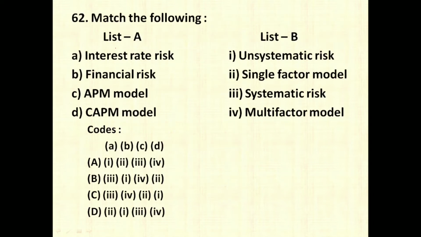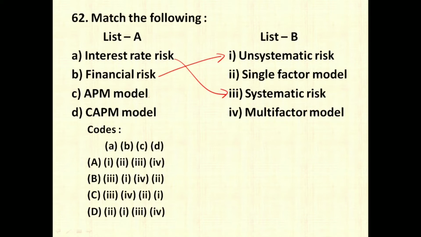The next question is match the following type of question, wherein in list A you have been given 4 different terms and in list B we have been given the terms which are relating to the list A. Interest rate risk is a systematic risk because it is same for the whole market and it is also called as market risk. Financial risk is an unsystematic risk because it affects only to a particular company.